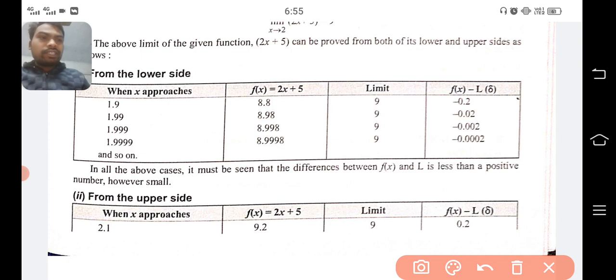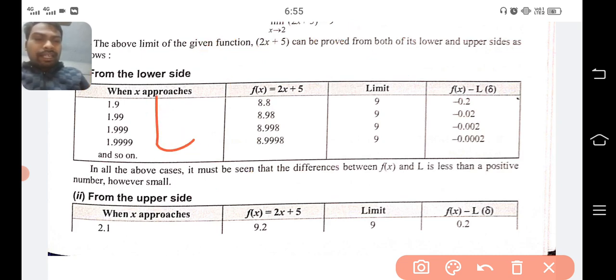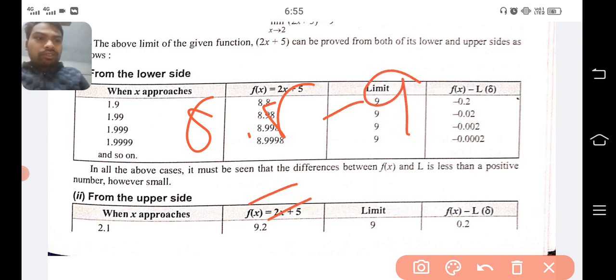Now, the difference between the functional value and the limit value: the limit value is 9, and if we take 1.9 as x, we get 8.8. So 8.8 minus 9 is equal to minus 0.2.